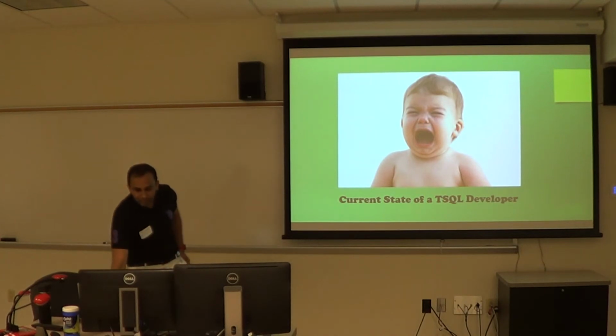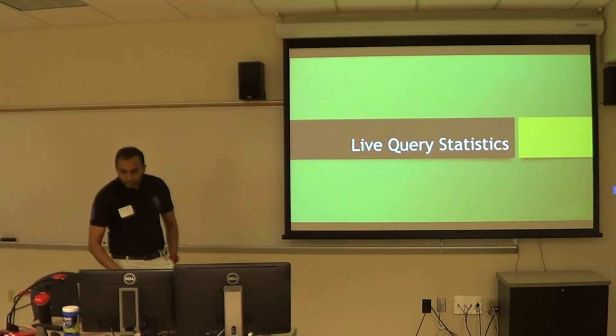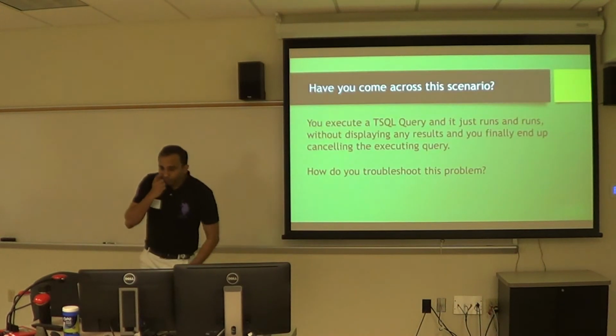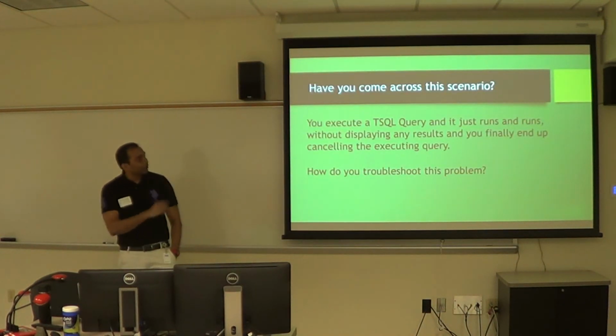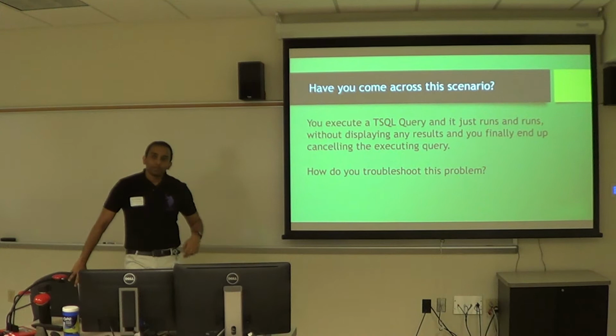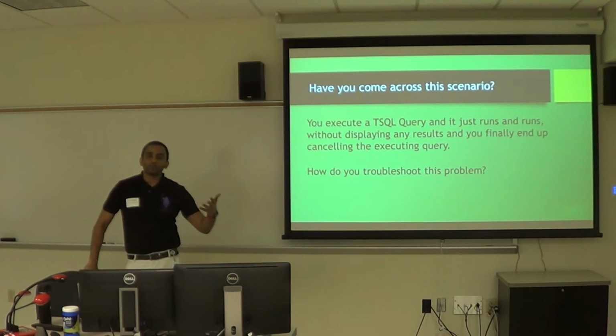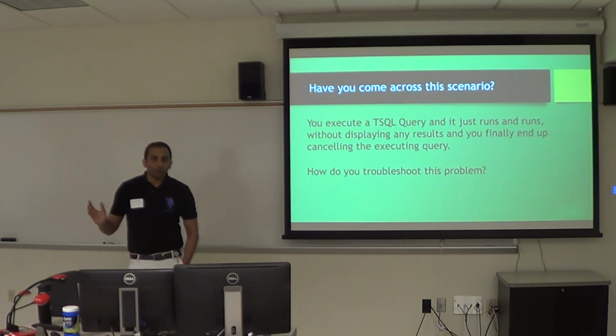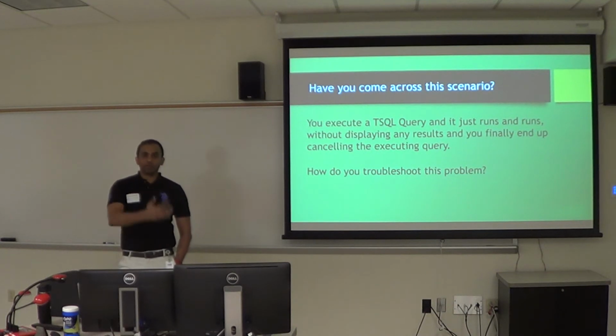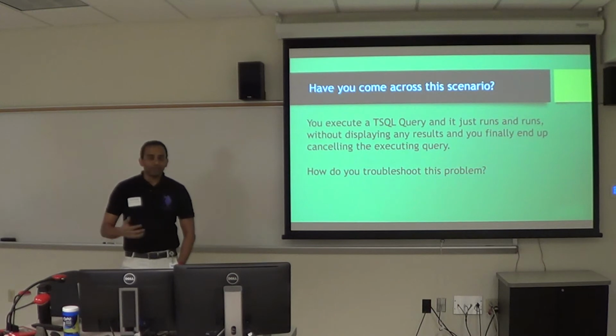Okay, let's get started. First one, live query statistics. How many times have we come across a scenario where we have a query, we execute that query, and it just runs, and we don't get any results, but it just runs? We don't know what's happening behind the scenes. It's a big query that joins 10 tables. I don't know if the indexing is correct, or if I have joined it the right way.